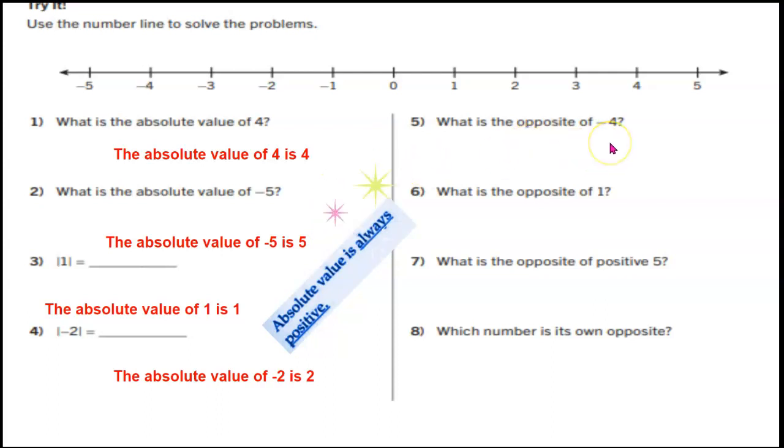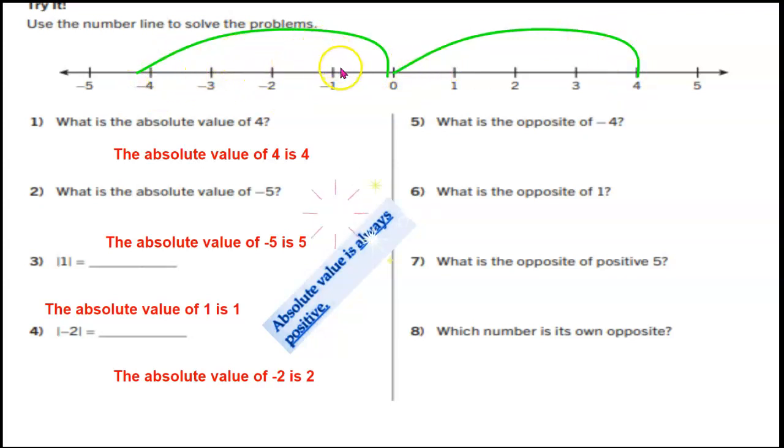Let's talk about the opposites. What is the opposite of -4? Remember, in order to find the opposites, these two numbers should be the same distance away from 0. So the opposite of -4 is going to be +4 because both -4 and +4 are each 4 units away from 0.